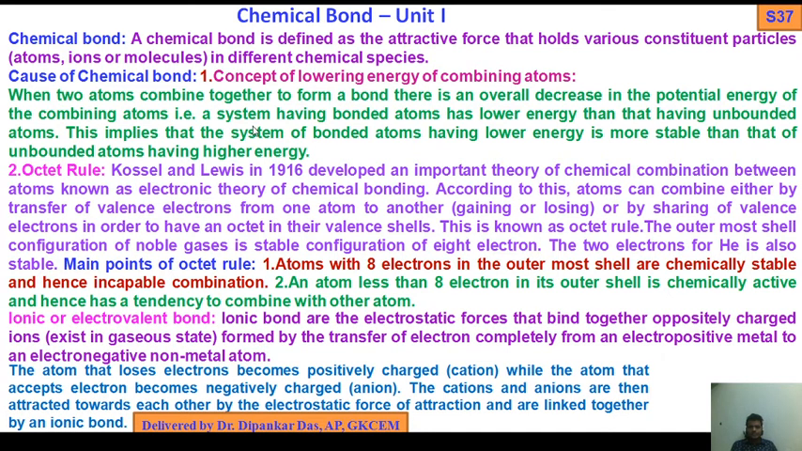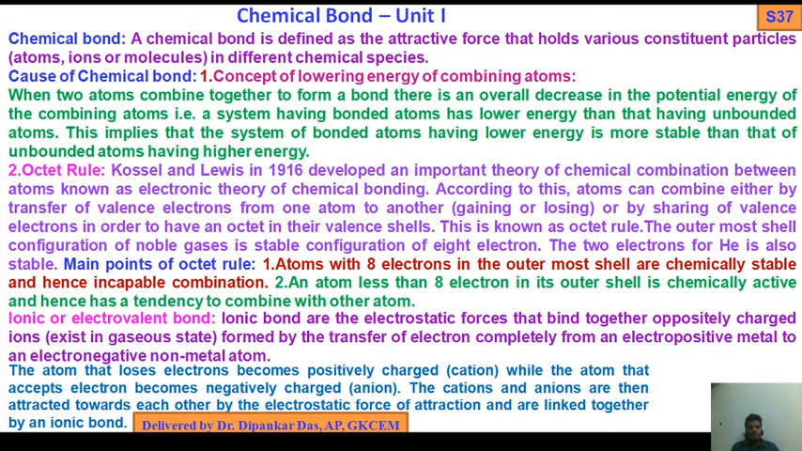That is, a system having bonded atoms has lower energy than that having unbonded atoms. This implies that the system of bonded atoms having lower energy is more stable than that of unbonded atoms having higher energy. Now A used to form a bond with B. After formation of bond between A and B, they are stable by lowering their energy.